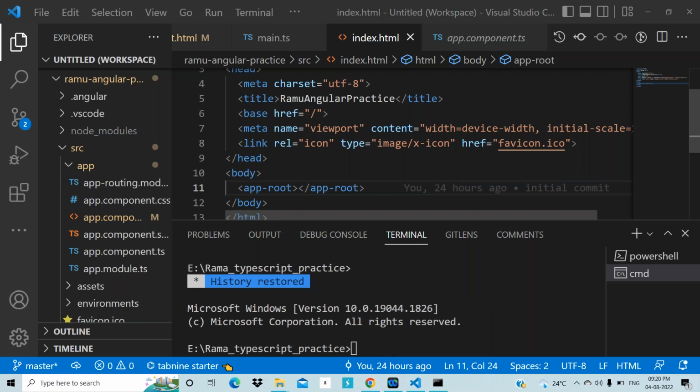Every component has a view, right? Respond, everyone. Yes, sir. That view will load in the index.html. How? Through app.component.html. That is called a single page application.